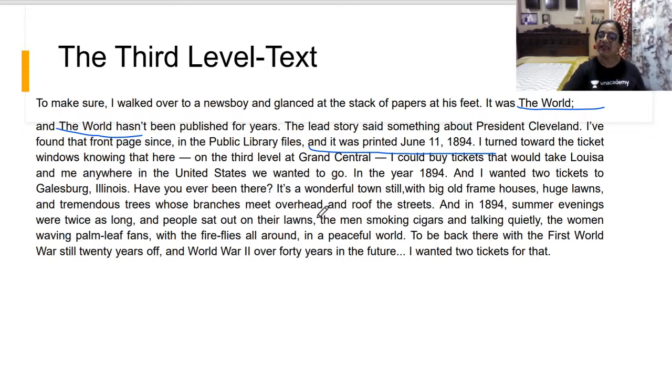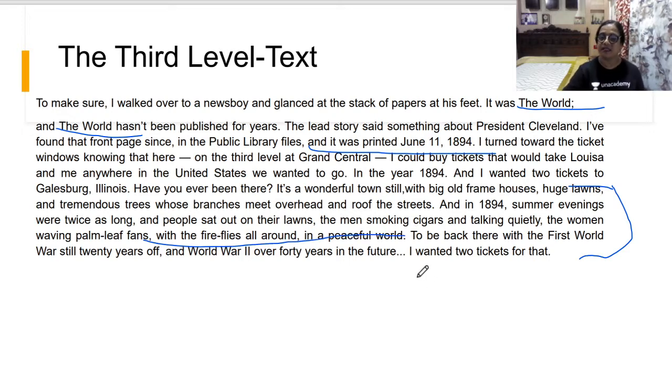Have you ever been there? It's a wonderful town. Now he gives the picture of his fantasy world. That is, Galesburg is a wonderful town. There are long, huge, tremendous trees whose branches cover the road and make a rooftop. And people there were smoking cigars, and women were also sitting there fanning with palm leaf hand fans. And to be back there with the First World War still twenty years off, with fireflies and all, it was a very peaceful world.